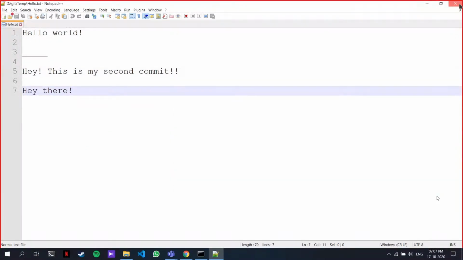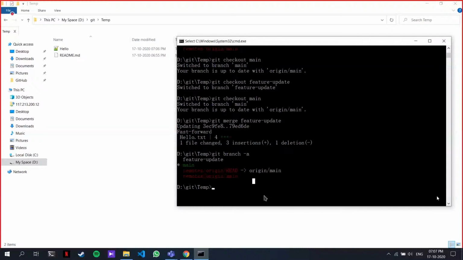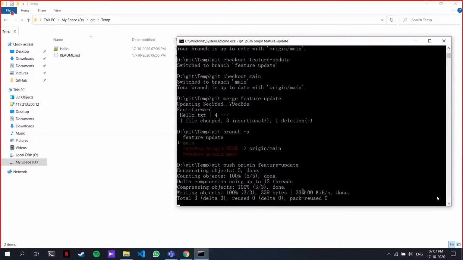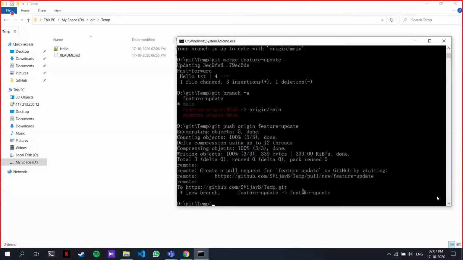If you want to see this whole branching thing on GitHub on a GUI, let me show you. First, you need to push this branch, git push origin feature update. This command, git push origin, pushes whatever you have on your local system to the remote, which is whatever you have on the cloud. I'm pushing this branch to GitHub. I'll show you how this branch looks in the cloud in 1 second.